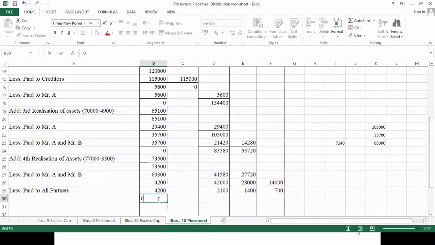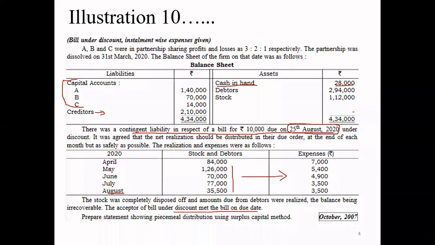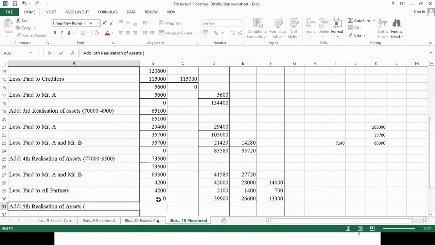There is one more realization after this. This is our balance. Now we'll go for the fifth realization of assets, and within a bracket we have to write 35,500 minus 3,500.